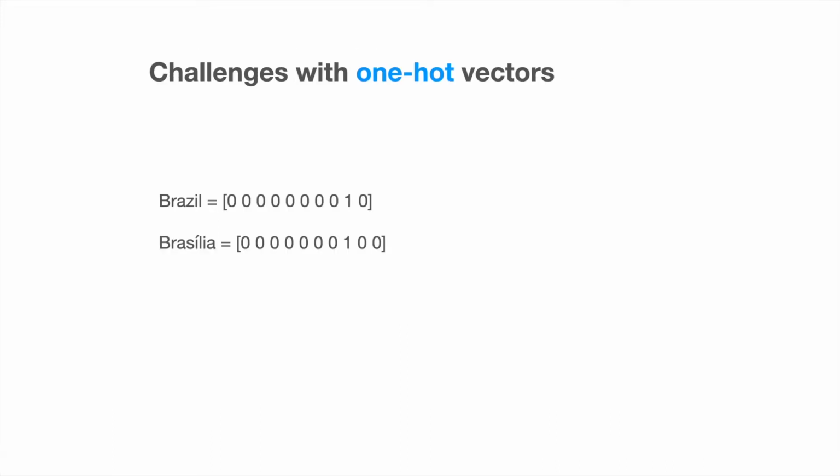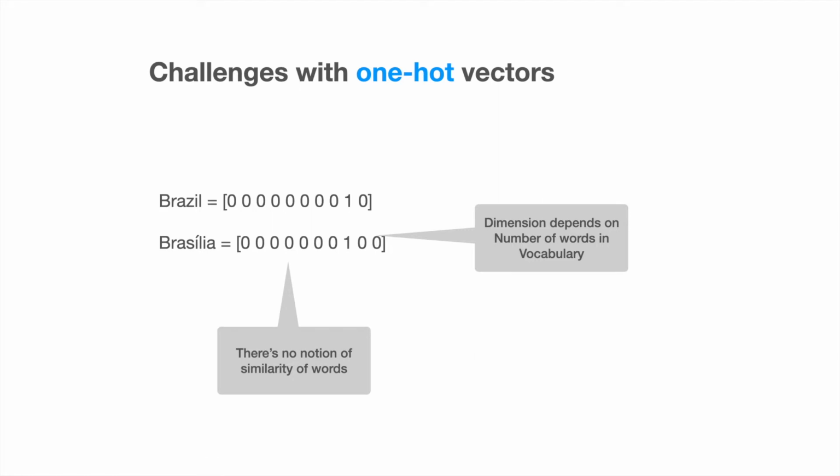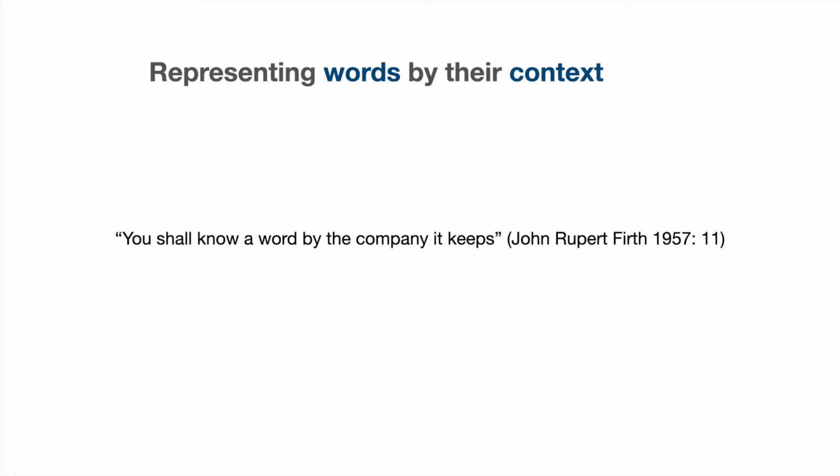What are the challenges with one-hot vectors? First, the dimension of the vector depends on the size of the vocabulary. In our previous example, we had 11 words, so our vector representation had dimension 11. If we had a vocabulary of 10,000 words, then the dimension would increase significantly. Second, let's say we represent the words Brazil and its capital. One-hot vectors don't represent any word similarity.